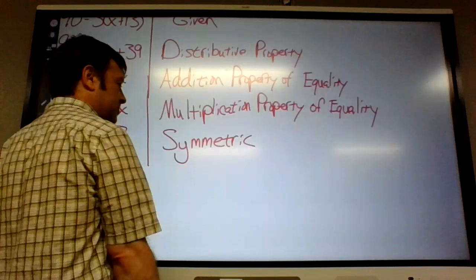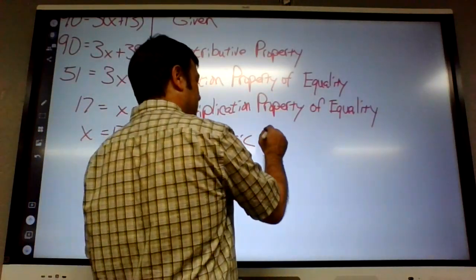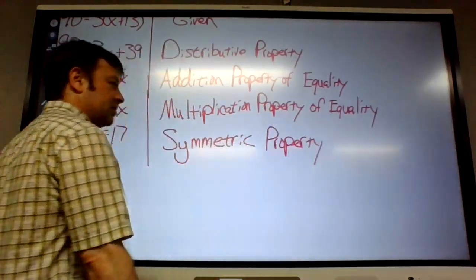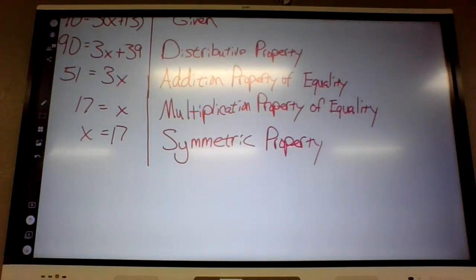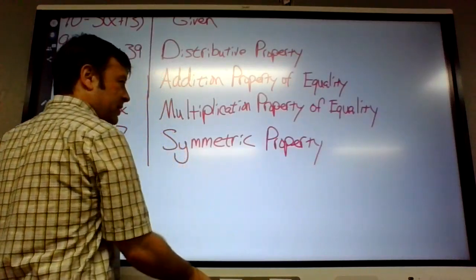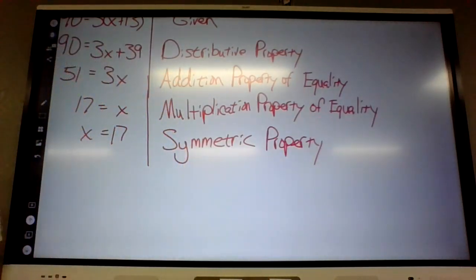It doesn't matter which thing comes first when they're equal. Symmetric property of equality. Alright, does that kind of make sense? We're used to solving equations. We're not used to having to state what rule we're using every time, but that's kind of how proof works.